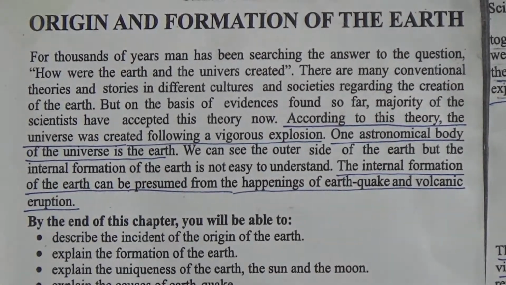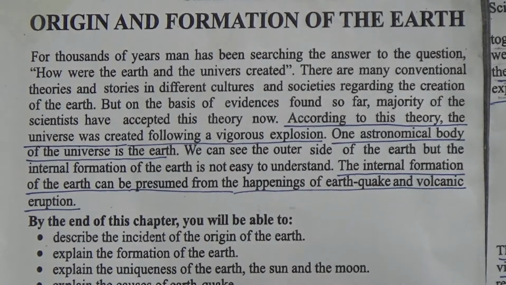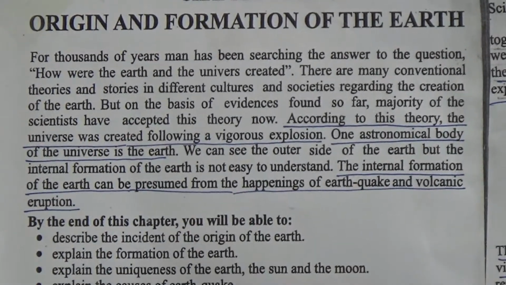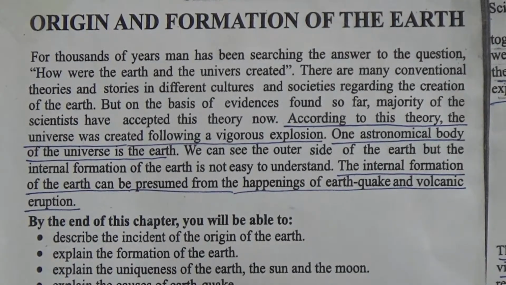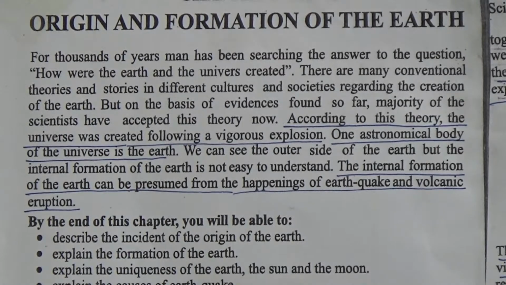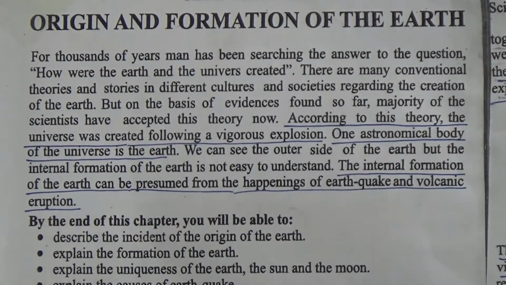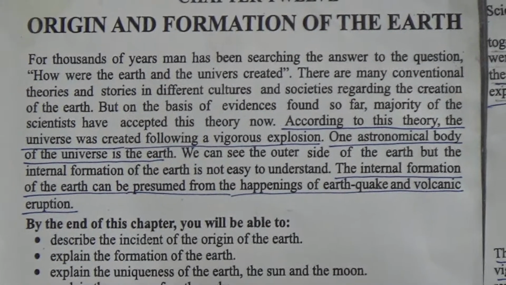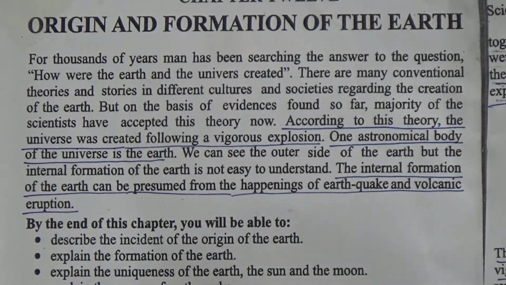We are living in this beautiful world. How was this world created, and when was it created? In this world there are lots of things like rivers, oceans, trees, hills, mountains, forests. How were these things created, what is the material, and when were they created? Now we will learn by discussing this chapter.